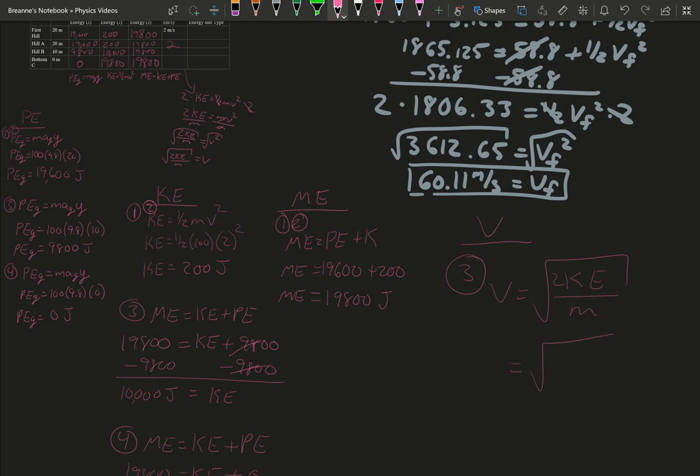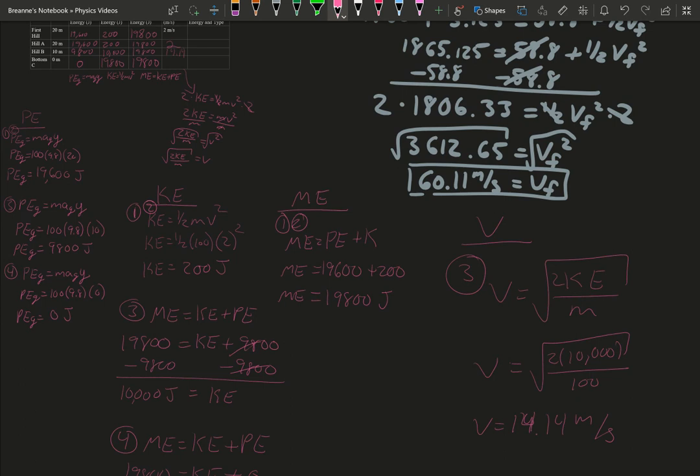So our kinetic energy for part 3 was about 10,000 over the mass, which is 100. Just plug that into your handy calculator: 2 times 10,000 divided by 100. And you get that your velocity is 14.14 meters per second.